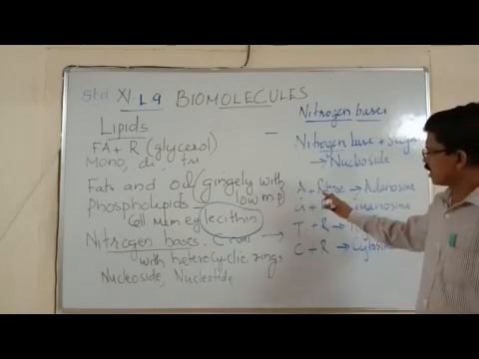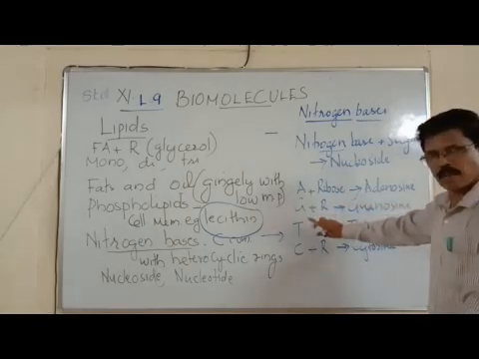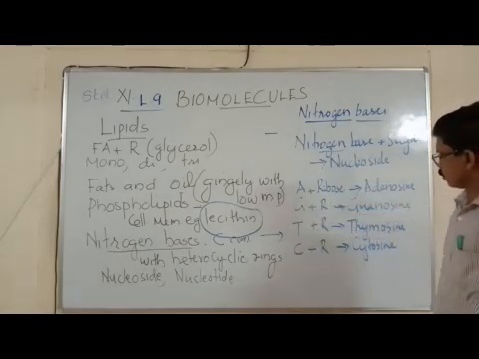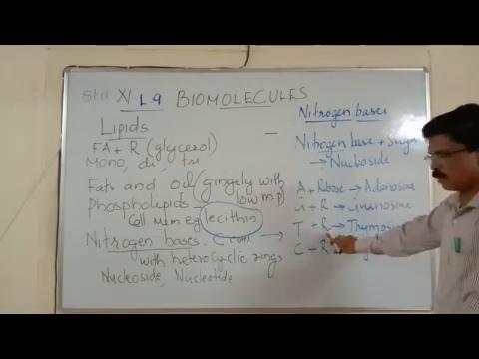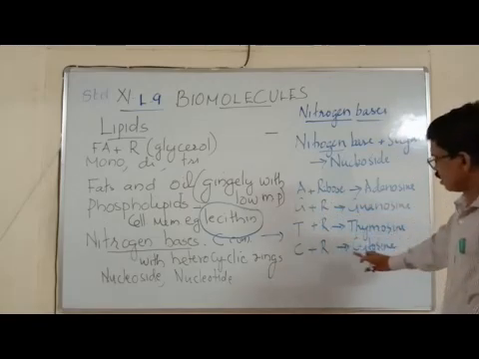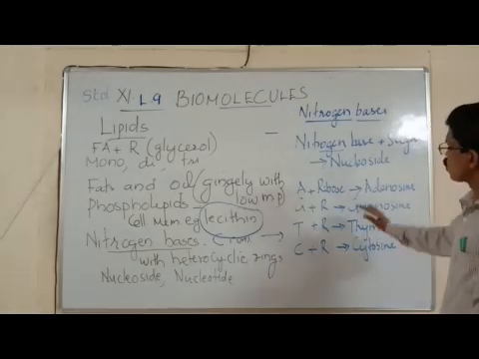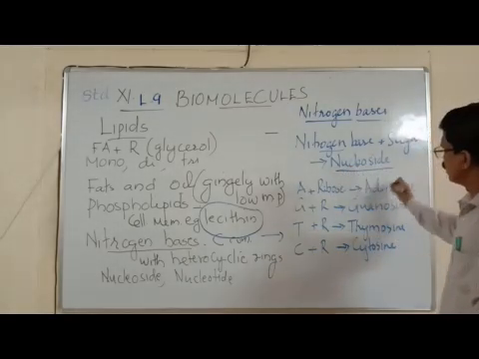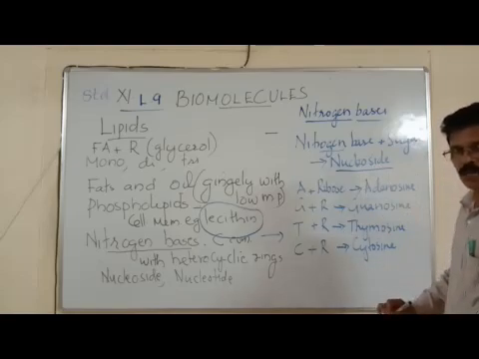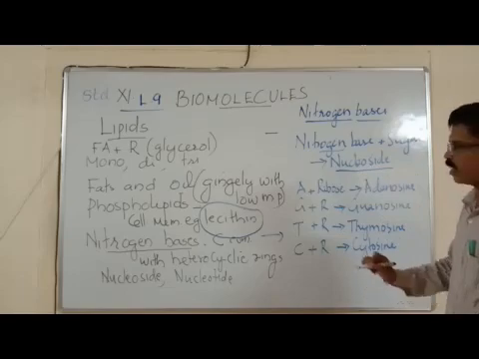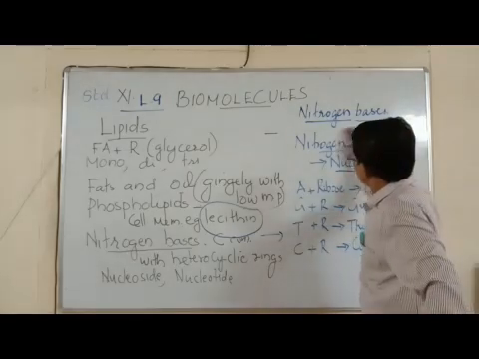So we can say adenine combined with ribose sugar forms adenosine. Guanine combines with ribose sugar to form guanosine. Thymine combines with ribose sugar to form thymidine. Cytosine combined with ribose sugar forms cytidine. All these are called nucleosides. Very clear what a nucleoside is, how they are formed, and what the examples are. Clear? Now we are coming to nucleotides.